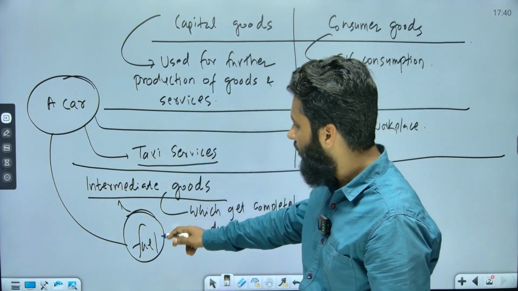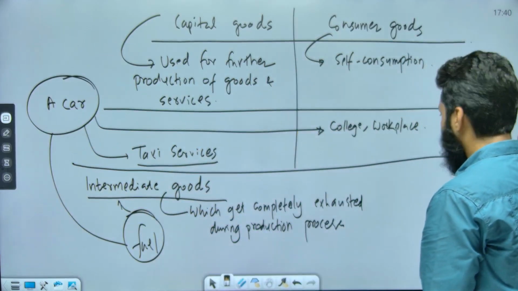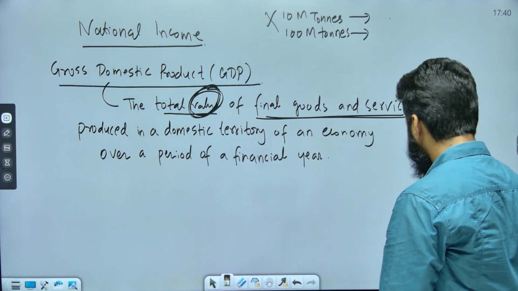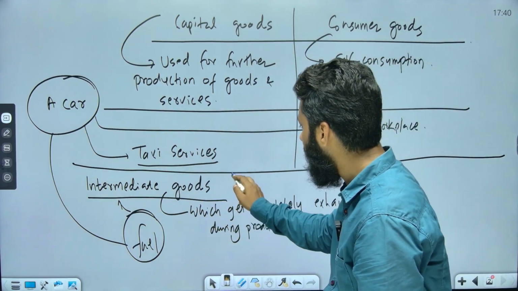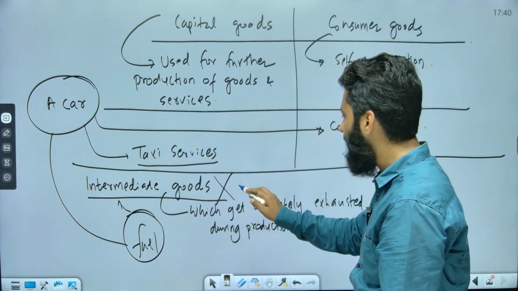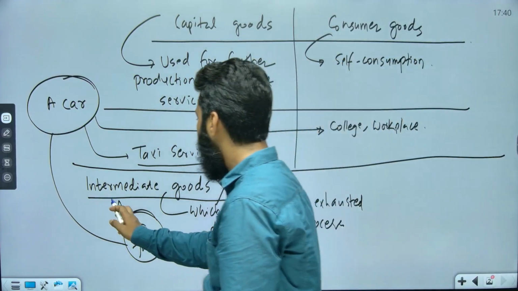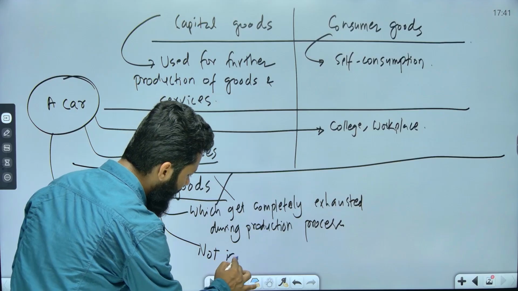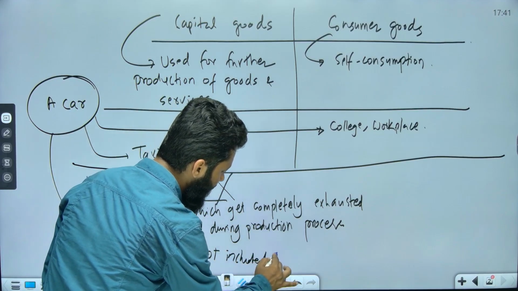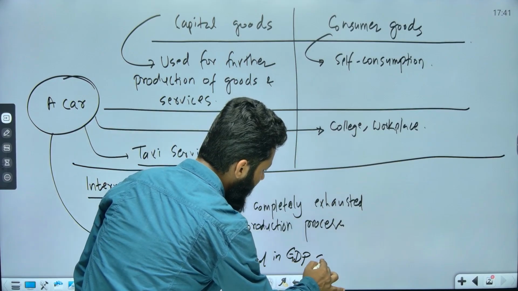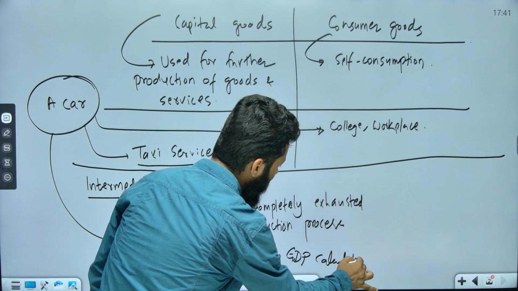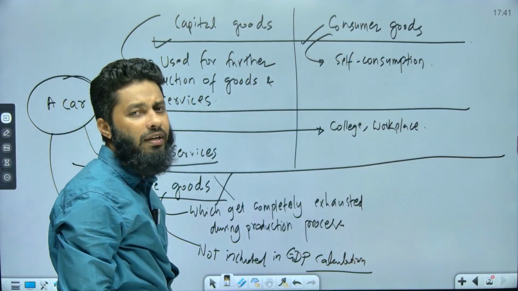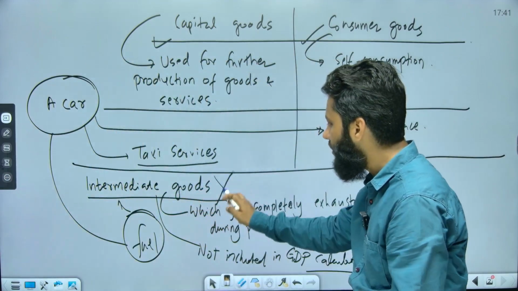Intermediate goods. Now when we are talking about GDP, see, the total value of final goods and services. So final goods and services means these intermediate goods are not being used for GDP calculation. Intermediate goods are not included in GDP calculation. And when we say final goods and services, capital goods are also final goods and services, and consumer goods are also final goods and services, right? So intermediate goods are not to be taken.